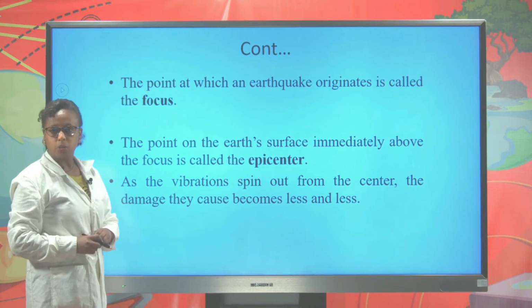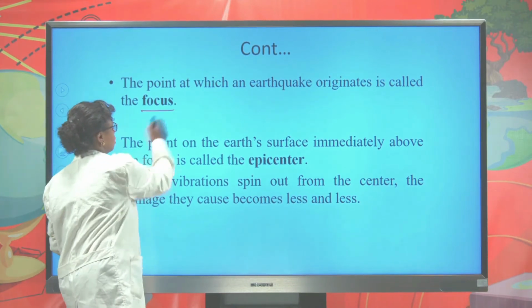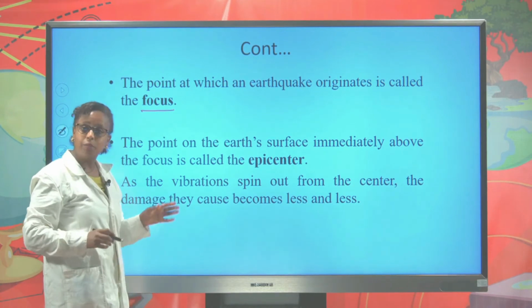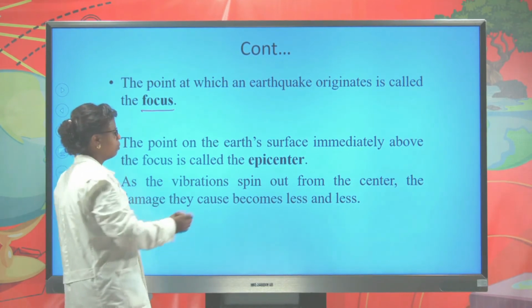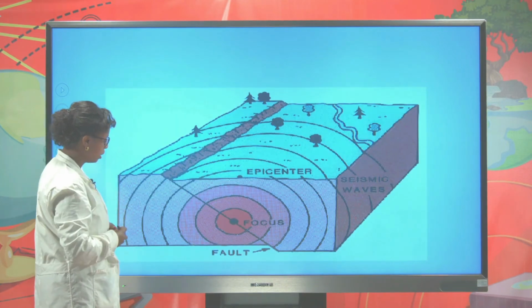The point at which the earthquake originates, we call this place focus. When we move a little bit far, we get epicenter. Let us see this picture. I think it makes it more clear.